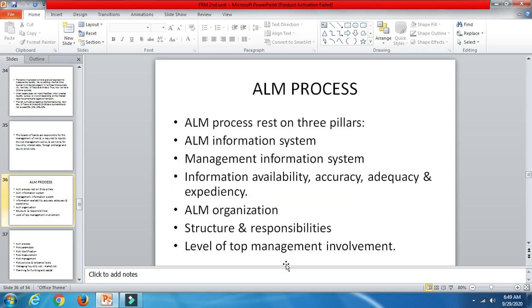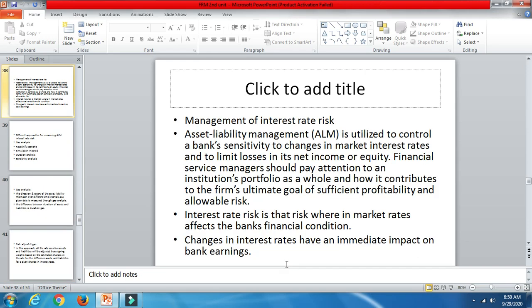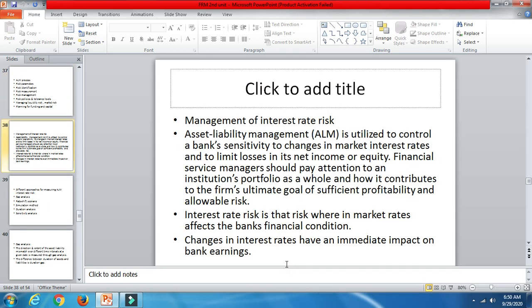So then we have already discussed the ALM process, information system, and ALM organization. Under the ALM process, we have also discussed risk parameters, risk identification, measurement, management, policies and tolerance limits, managing liquidity risk, market risk, funding and capital assets. So in today's class, we are going to discuss the management of interest rate risk.